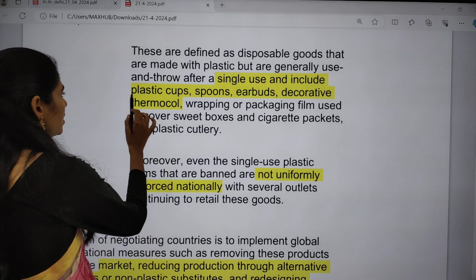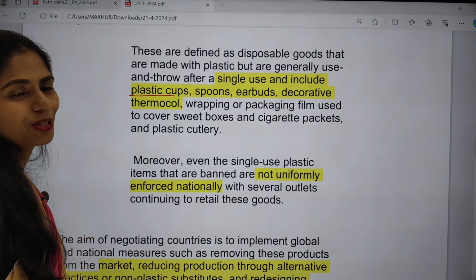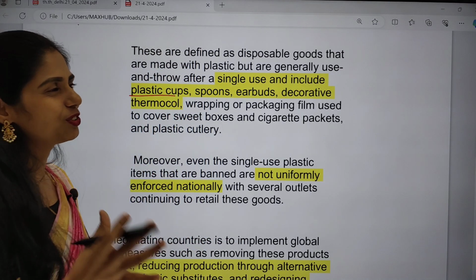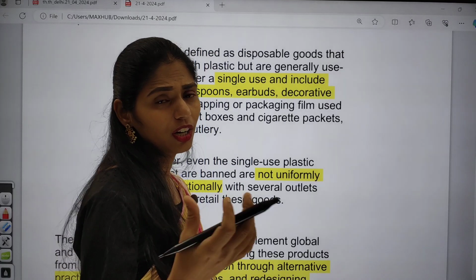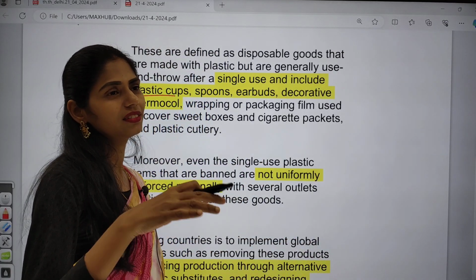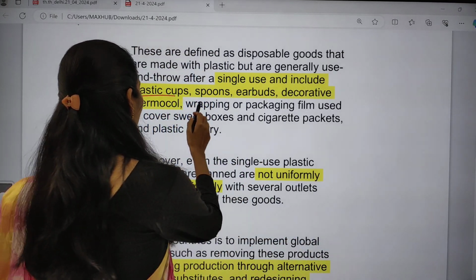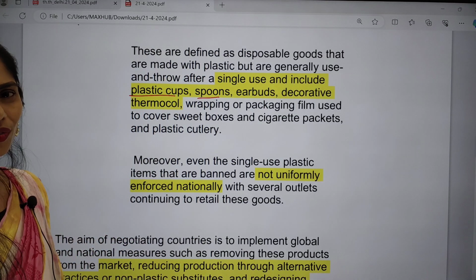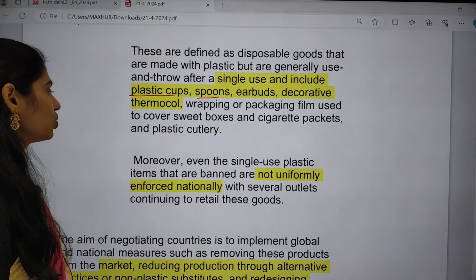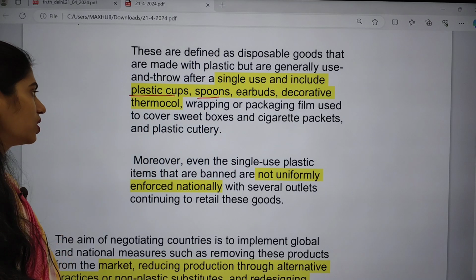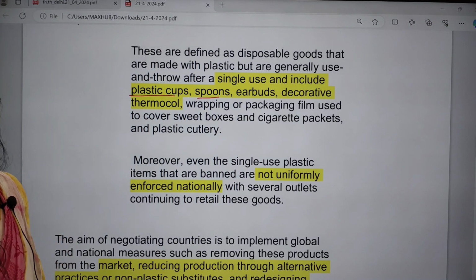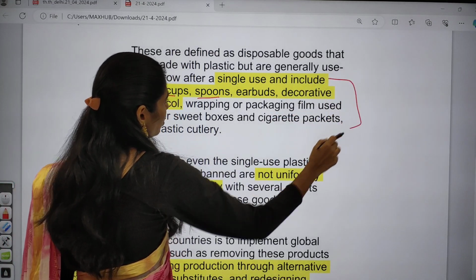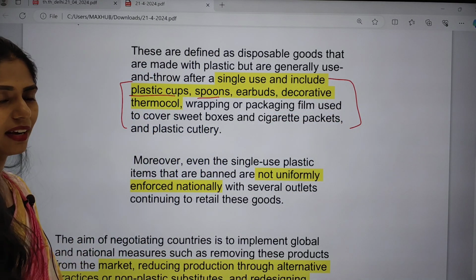For example, plastic cups to eat ice creams, ice cream is my favorite, or to take desserts, and plastic spoons, earbuds, decorative thermocol, wrapping or packing film used to cover sweet boxes or cigarette boxes, and even plastic cutlery. These are some important items, around 19 products, that have been banned.